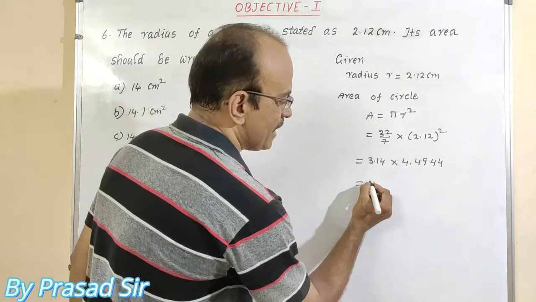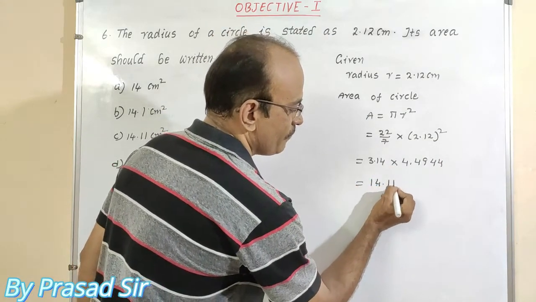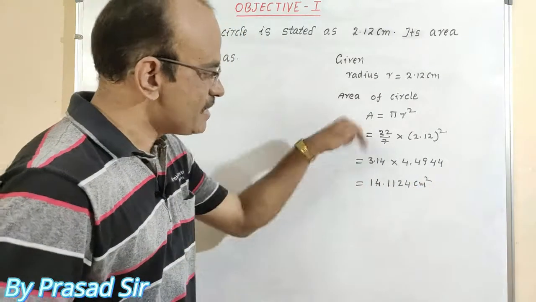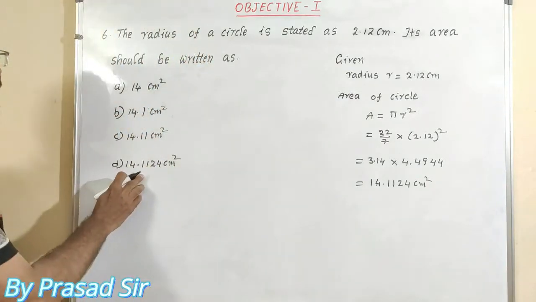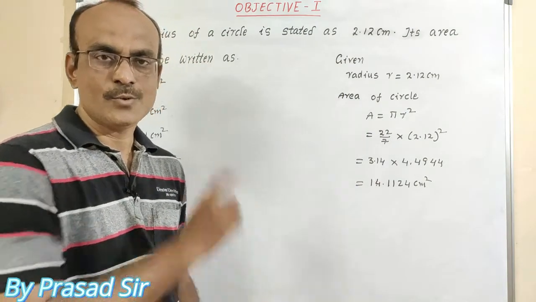After multiplication of that, we are getting 14.1124 centimeters square. So this is the solution we are getting. But remember that this is not the answer for this question. What is the correct answer for this question?